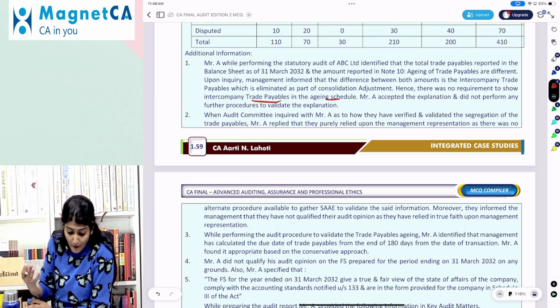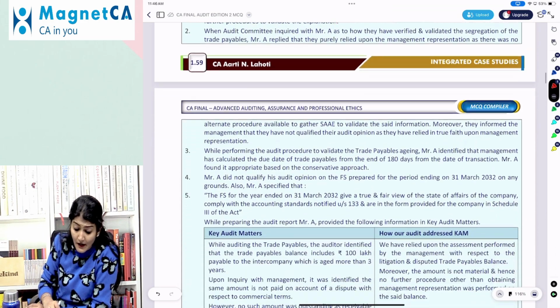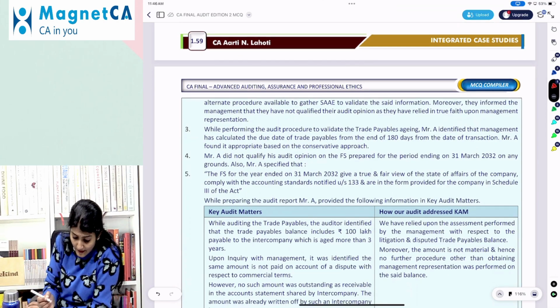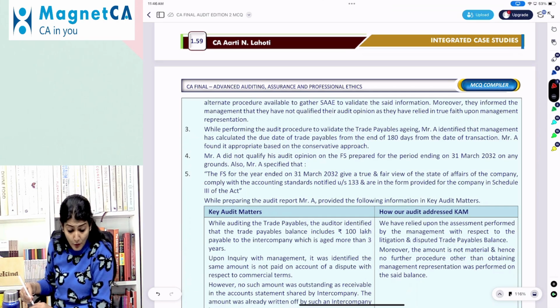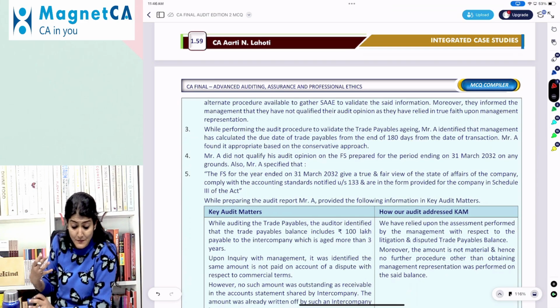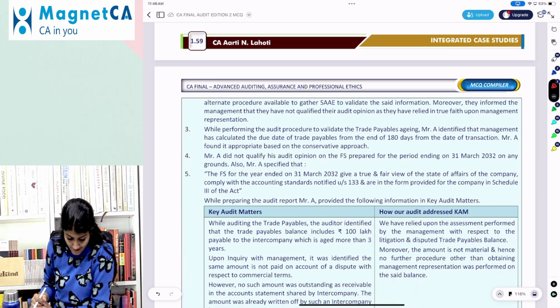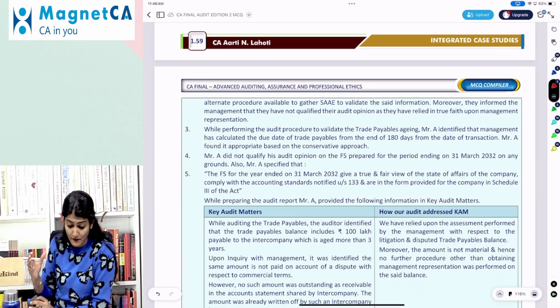When the audit committee inquired with Mr. A as to how they have verified and validated the segregation of trade payable, A replied that they purely relied upon the representation as there was no alternate procedure available to gather sufficient appropriate evidence to validate the said information. Moreover, they informed the management that they have not qualified their opinion as they relied in good faith upon the management representation. While performing the audit procedure to validate the trade payable aging, Mr. A identified that management has calculated the due date of trade payable from the end of 180 days from the date of transaction. A found it appropriate based on the conservative approach.